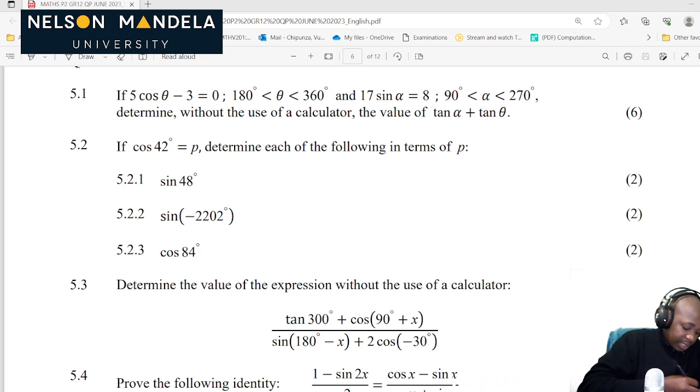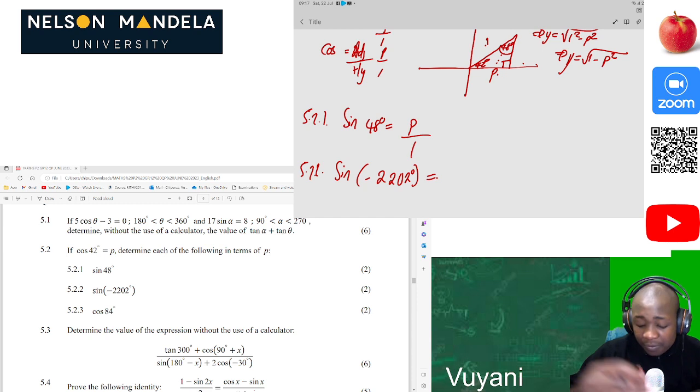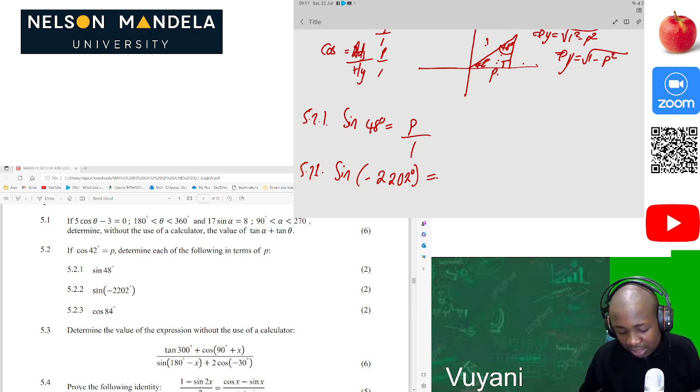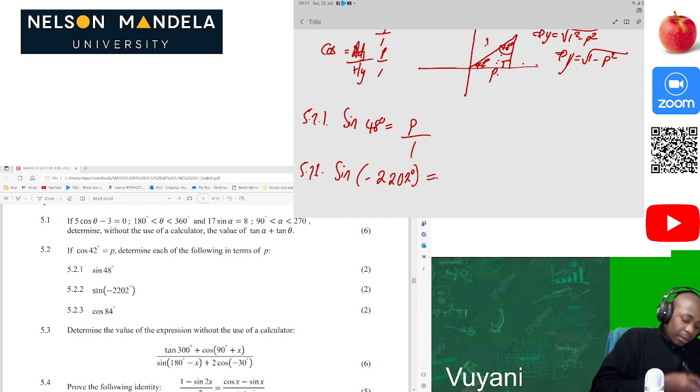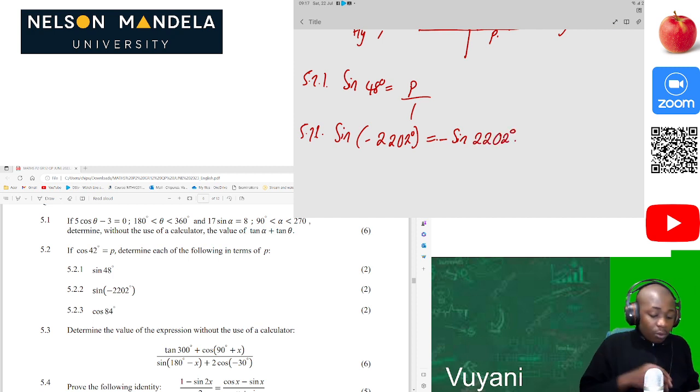5.2.2, we need sine of negative 2202 degrees, which is equal to what? Now this is just trying to confuse us, guys. Literally they're just trying to confuse us. You know that sine of a negative angle will always be negative, so this will be negative sine of 2202 degrees. What I always advise is that you choose your calculator.